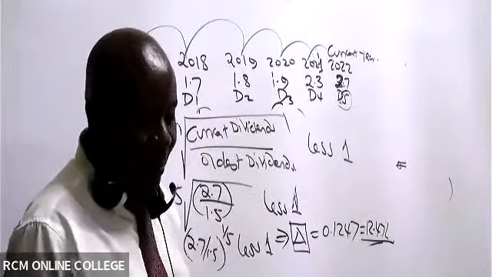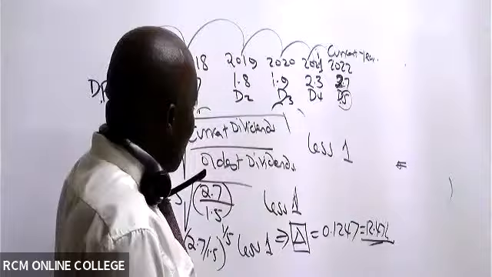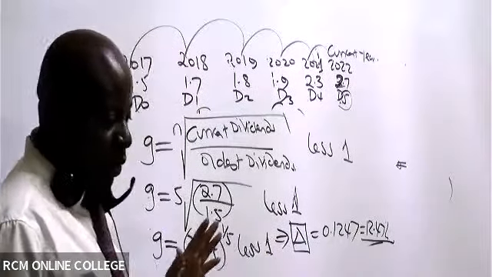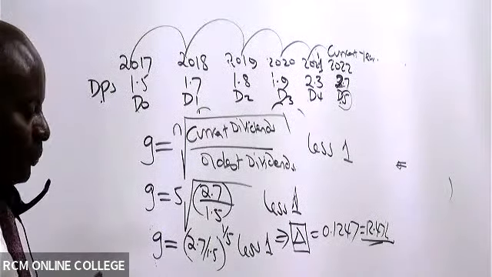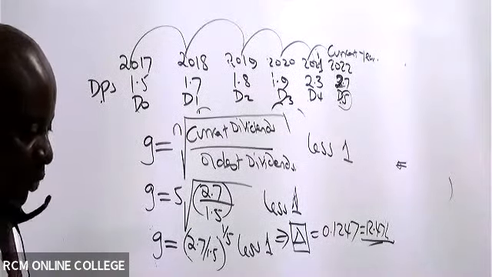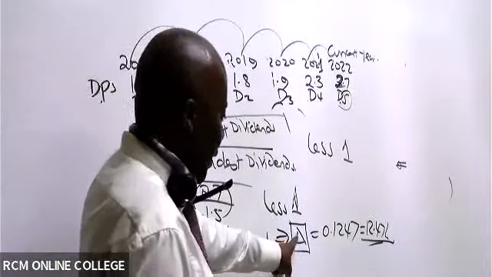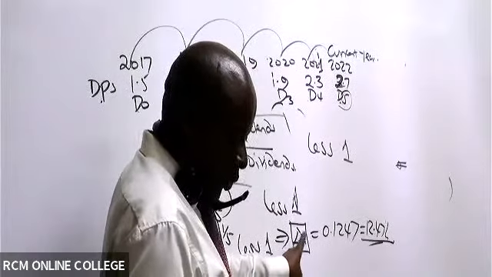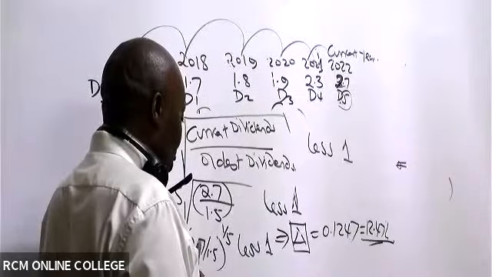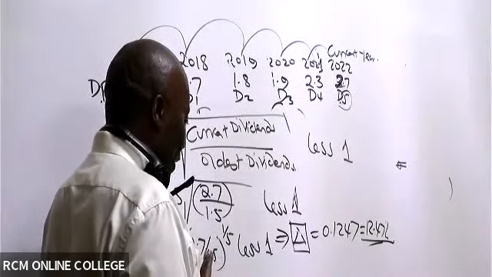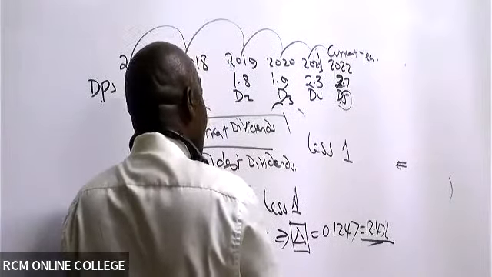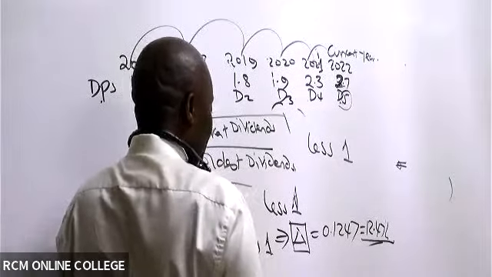If you're using the n minus 1, then the number of years here are 6. 1, 2, 3, 4, 5, 6. So you'd have said 6 minus 1. It will give you the same. The online ninjas, are you able to agree that it will give you the same answer? Then please raise how we raise the power. It's very easy. Are you able to see this raised to? Use your brackets very well. You say open brackets, 2.7 divided by 1.5, you close. Then you say raised to. If you're using this raised to, ensure to put the power into brackets. If you don't put this power into brackets, you'll always be wrong.